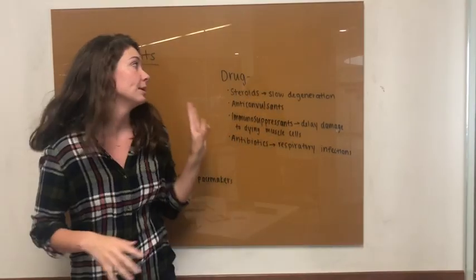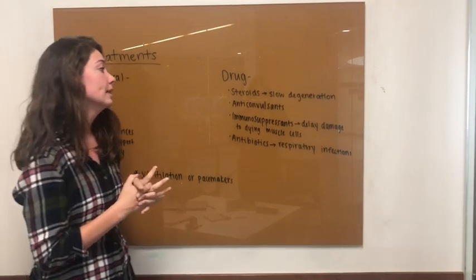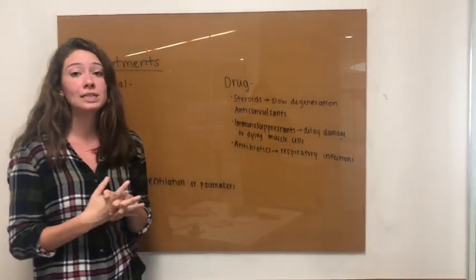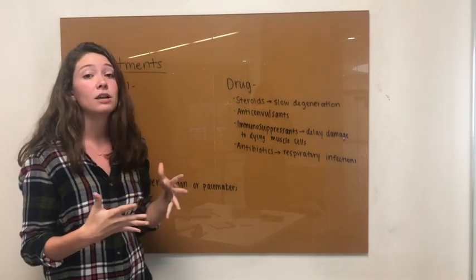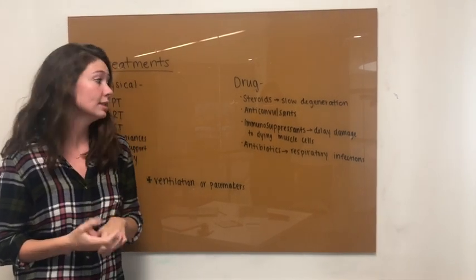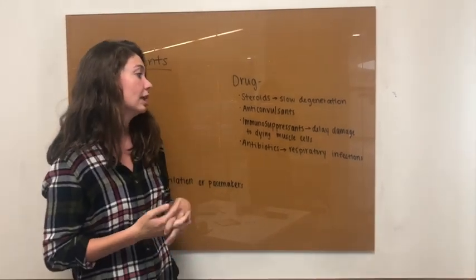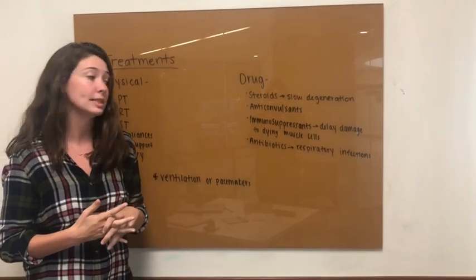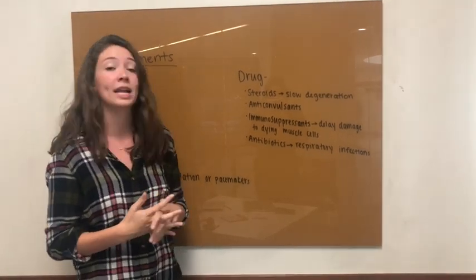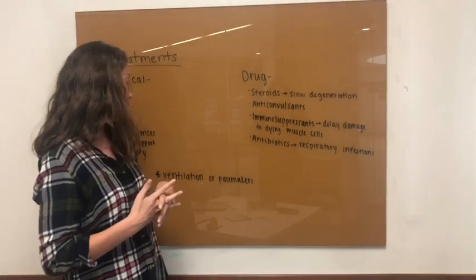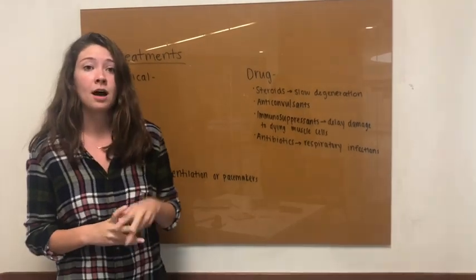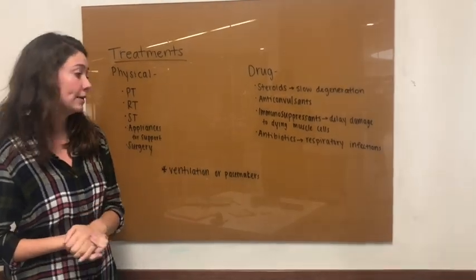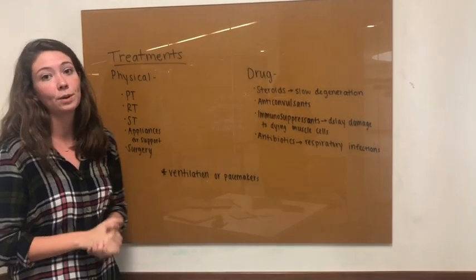A different type of treatment is drug treatments. Drug treatments include steroids, which slow the degeneration, anticonvulsants, which fight against seizures, immunosuppressants, which delay damage to dying muscle cells, as well as antibiotics, which fight against respiratory infections. In severe cases of muscular dystrophy, patients may also resort to ventilation or pacemakers.